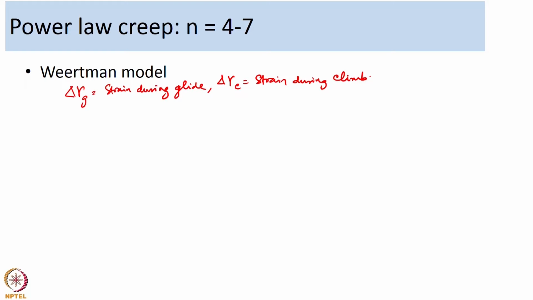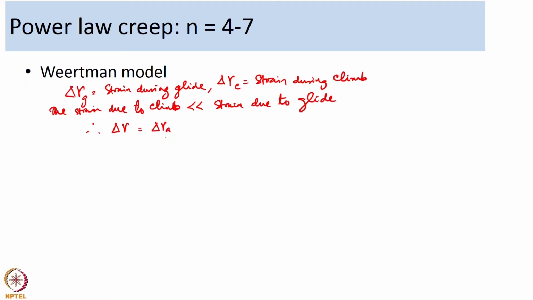The strain due to climb is significantly lower than the strain due to glide. Therefore, delta gamma, which we originally wrote as delta gamma g plus delta gamma c, can be approximated as delta gamma g.